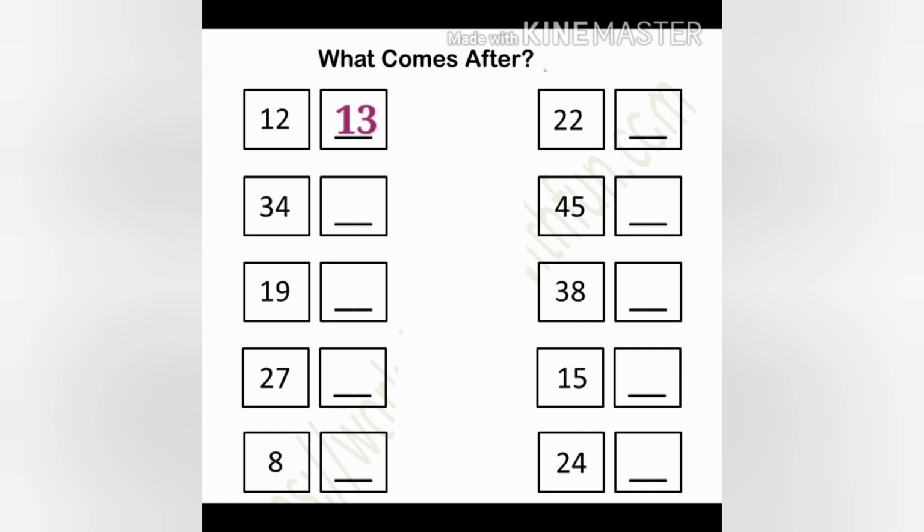Next 22. What comes after 22? 22 के बाद क्या आता है? 23. Good. Next 34. 34 के बाद क्या आता है? What comes after 34? 35. Next 45. What comes after 45?